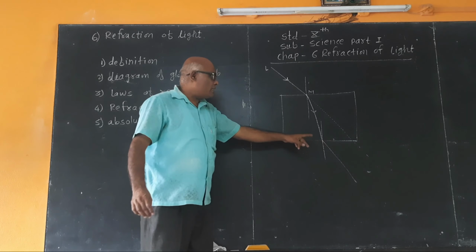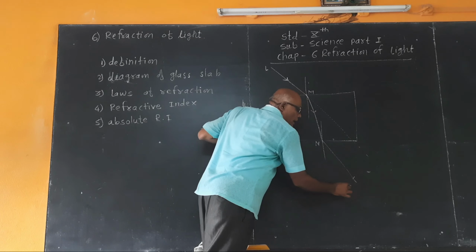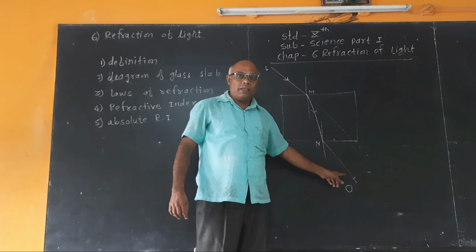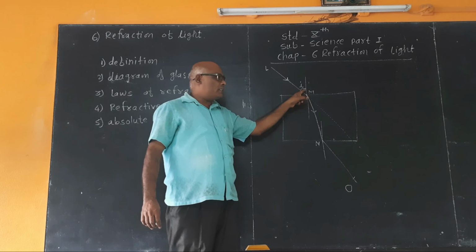In this diagram, ray LM is called the incident ray. This vertical line is called the normal. Ray MN is the refracted ray, and ray NO is the emergent ray. This is the angle of incidence, denoted by the letter i. The angle made by the incident ray with the normal is called the angle of incidence.